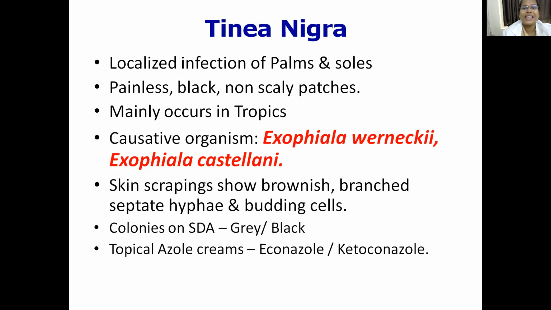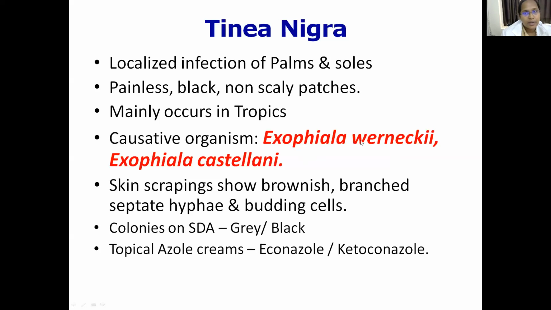The next infection is Tinea nigra. Nigra is black. It is a localized infection of the palms and soles, usually characterized by painless black non-scaly patches, and the disease mainly occurs in the tropics. The causative organisms are Exophiala werneckii and Exophiala castellani.